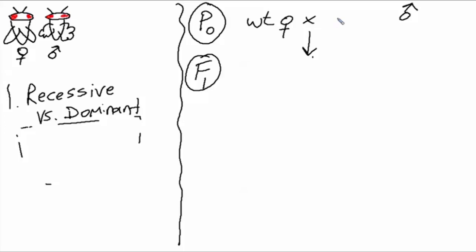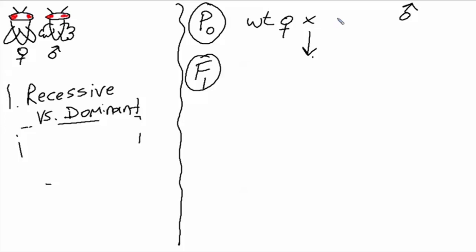Now we're going to do a slightly more difficult scenario. So imagine again that we're given a wild-type female fly, and now we're going to be given a new mutant. This mutant is a male that has curly wings. So once again, the first thing we're going to do is determine whether this wrinkled wing trait is being inherited in a dominant or recessive manner.